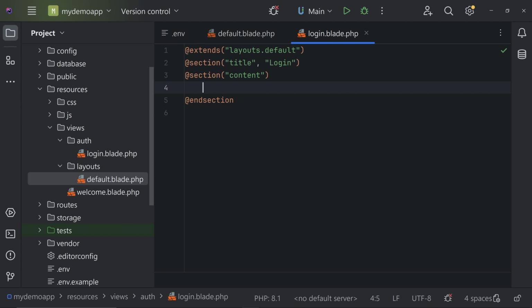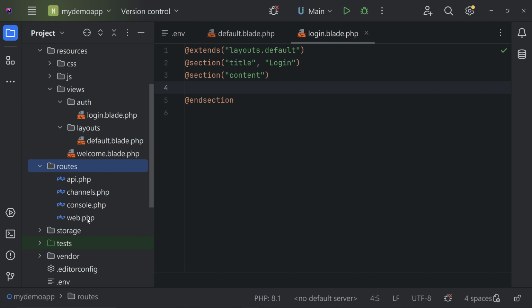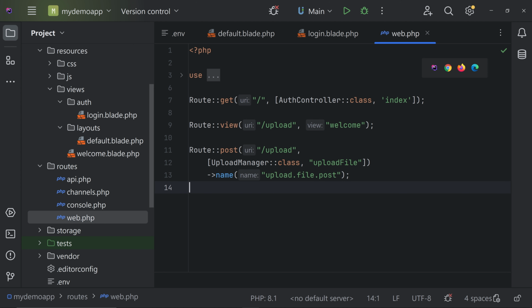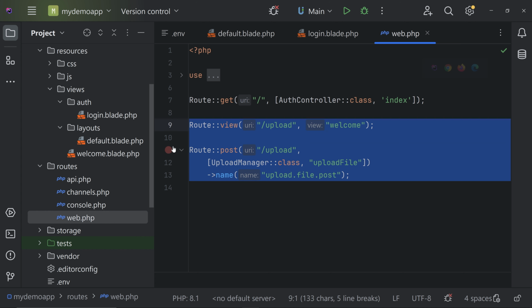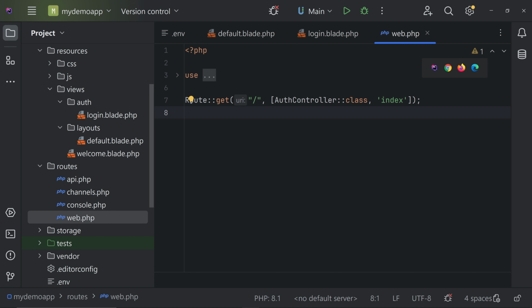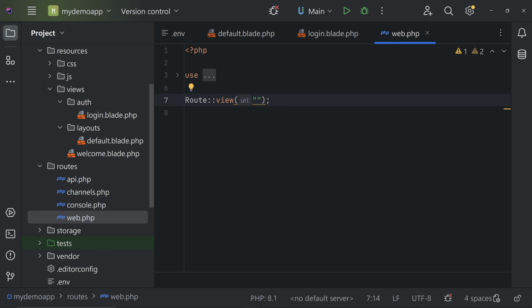So before creating the form, we can go to the routes. So let's go to the routes folder inside the web.php. We have to add the route for login page. So these routes are from the previous videos. So we can remove this much. Okay. And let's remove this also. Let's directly return the welcome view here. Okay, so that's it. So now we are simply returning this welcome page here.